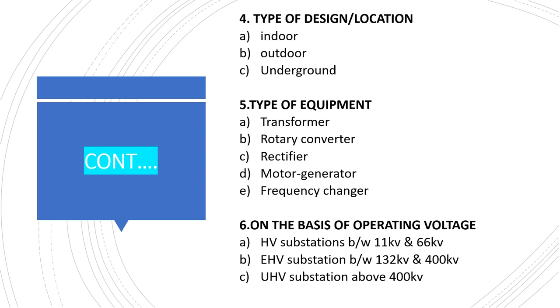On the basis of operating voltage: HV substations between 11 kV and 66 kV, HV meaning high voltage substations. EHV, extra high voltage substation, between 132 kV and 400 kV. UHV, ultra high voltage substation, above 400 kV.